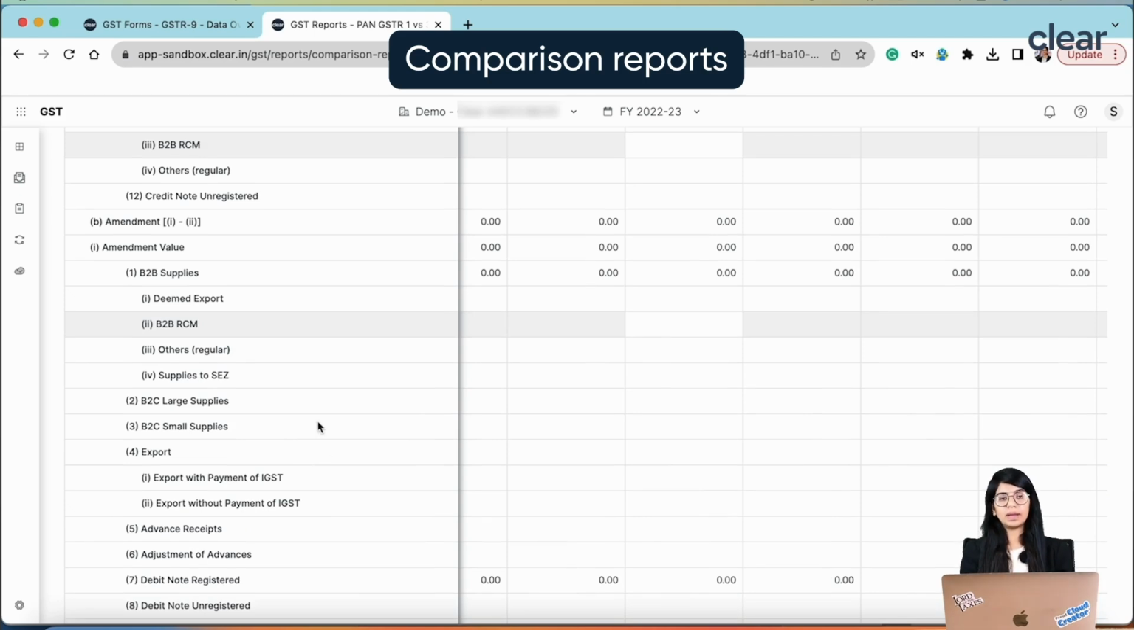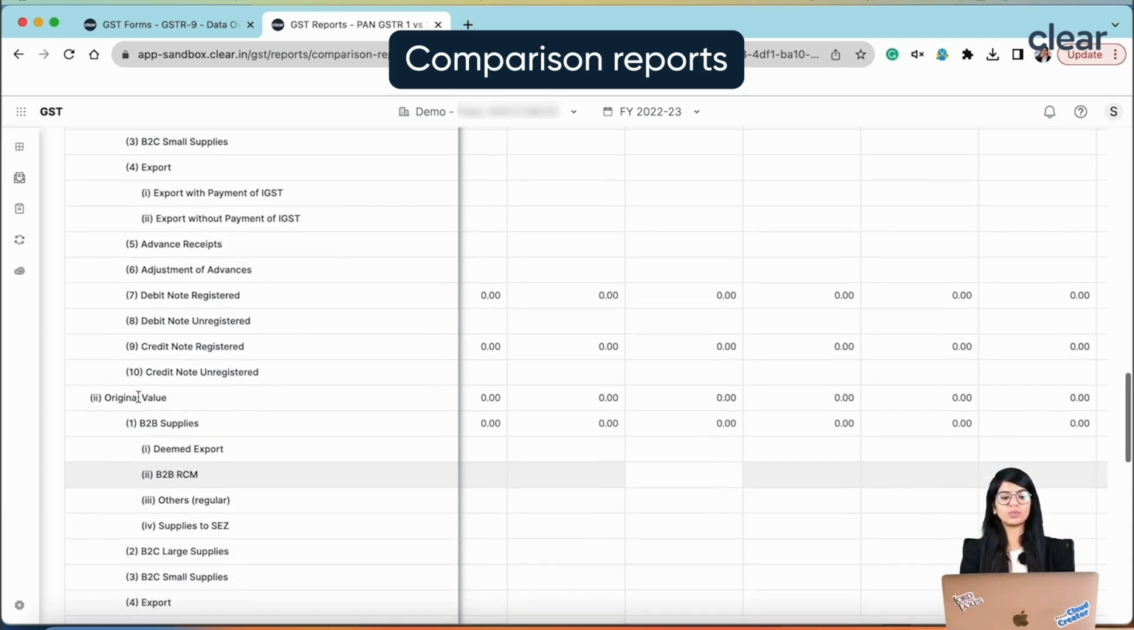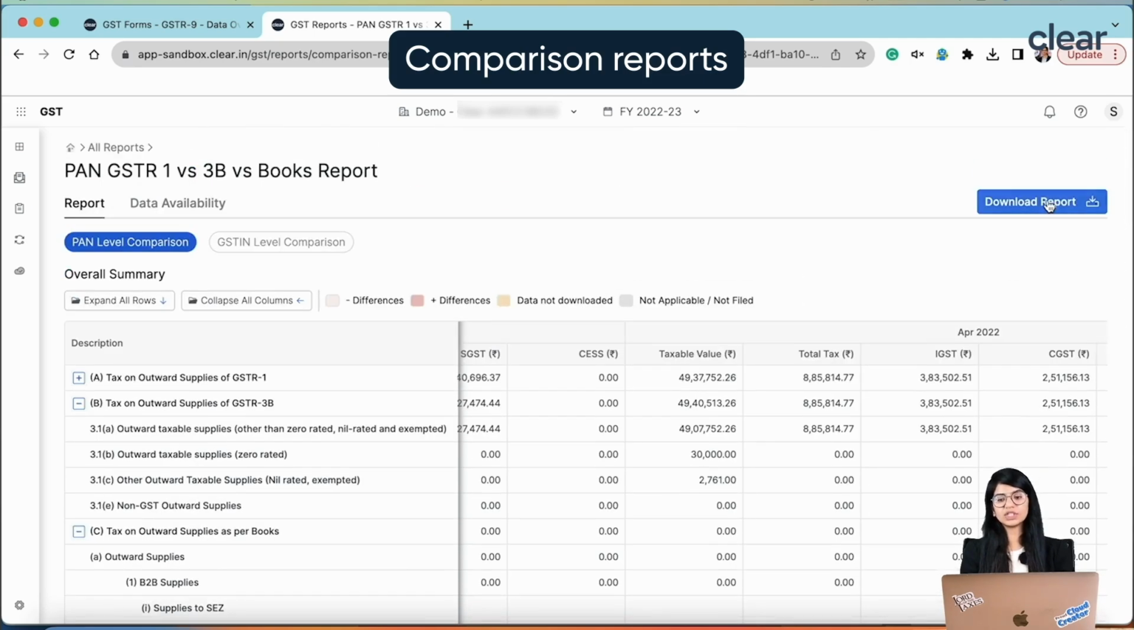And even the amendment adjustments are over here. So whenever there is an amendment happening, we'll show what is the amended value and what was the corresponding original value to that particular amendment. So all of this you can see in a single shot. You can even download this report in an Excel file for your reference purpose.